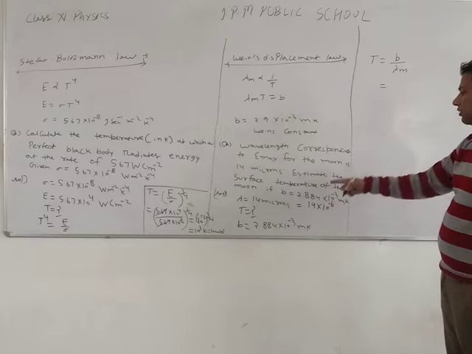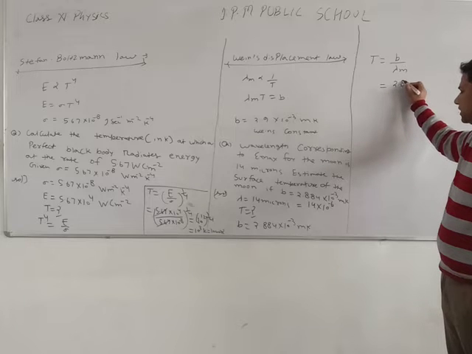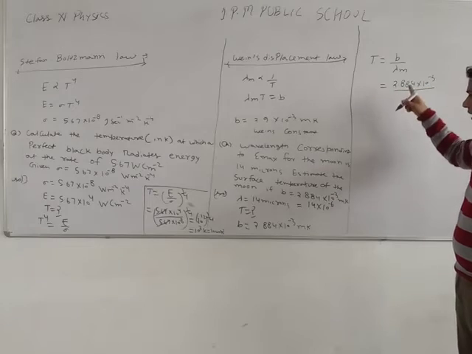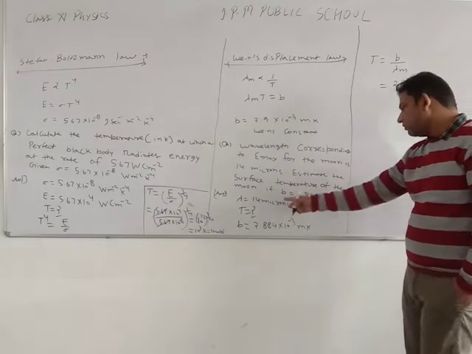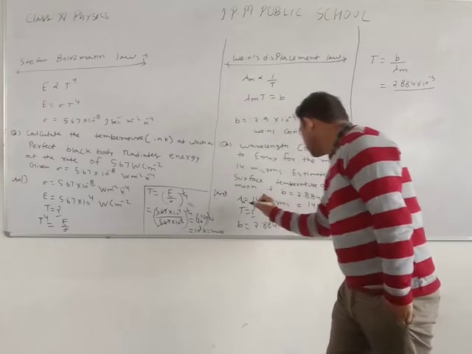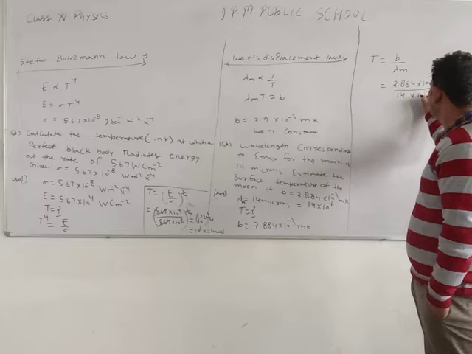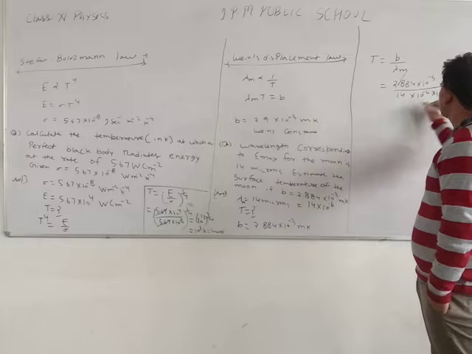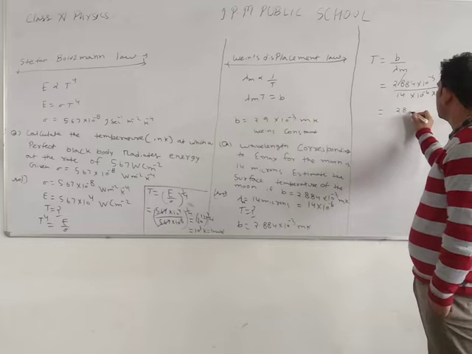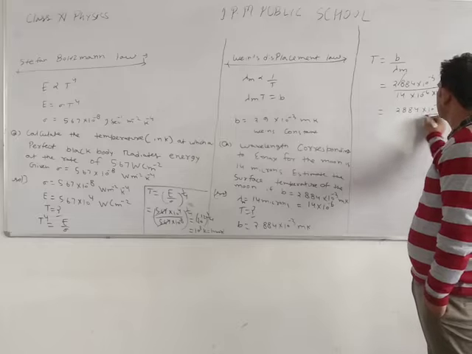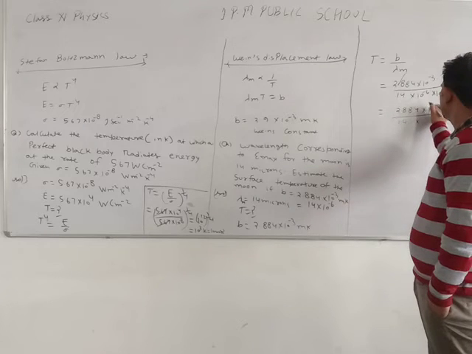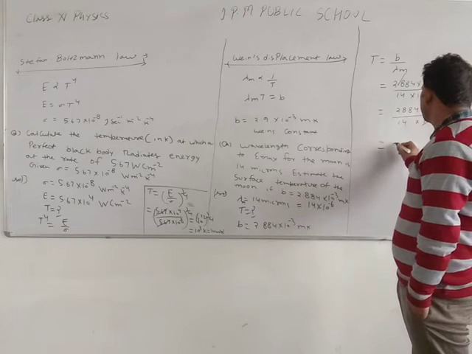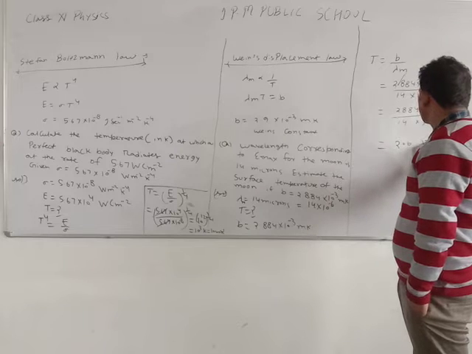Then we can put the value of b, 2.884 into 10 to the power minus 3. That is the value of b, and the value of lambda m is given as 14 into 10 to the power minus 6. The point is removed, then 10 to the power 3, it means 1000, is added. Then 2884 into 10 to the power minus 3 over 14 into 10 to the power minus 3. 10 to the power minus 3 is cancelled by 10 to the power minus 3. The answer is 206 Kelvin for T.